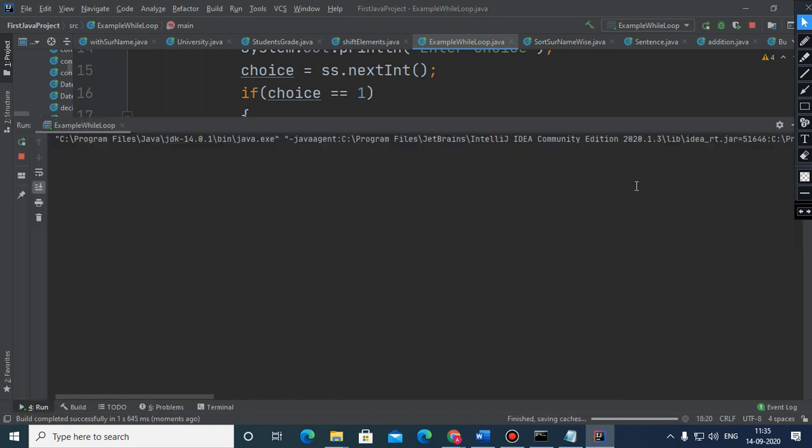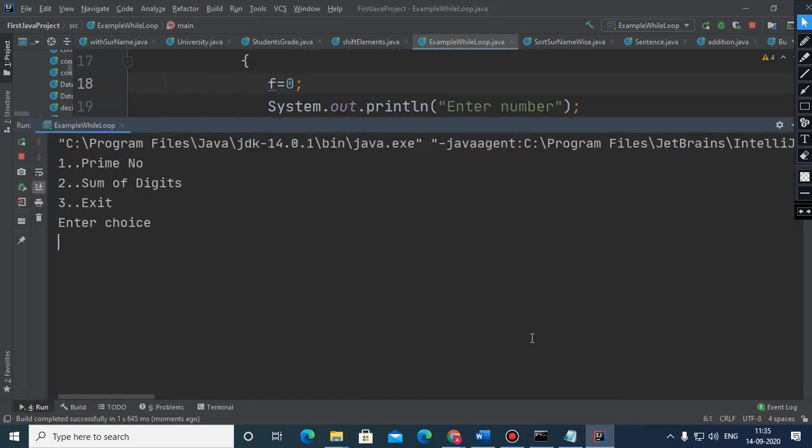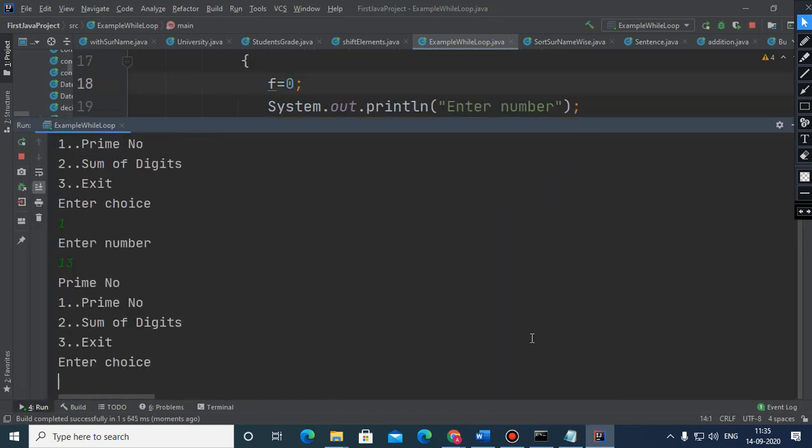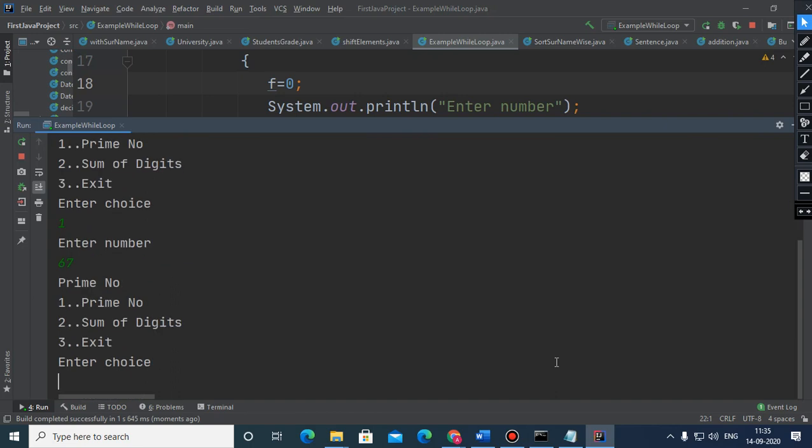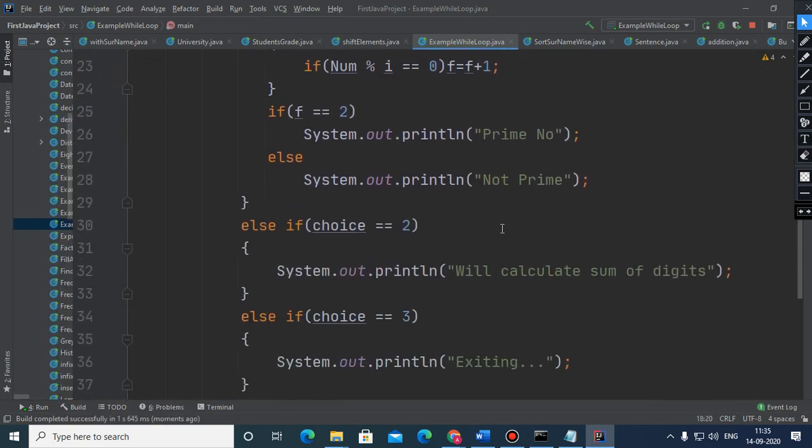Now see children, the first choice, here the choice is 1 and the number you have entered is 13, and it is showing that it is a prime number. And suppose again the choice 1 we have accepted and it is 67, again it is a prime number. Again this choice and we have entered 90, it's not a prime number, so it's working. So the first choice is okay.